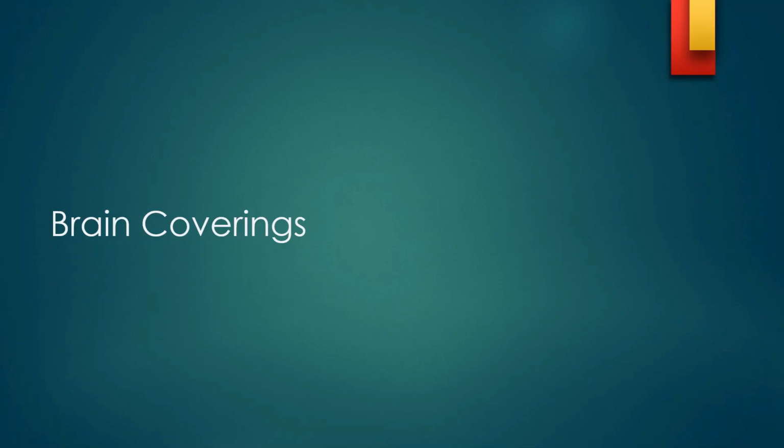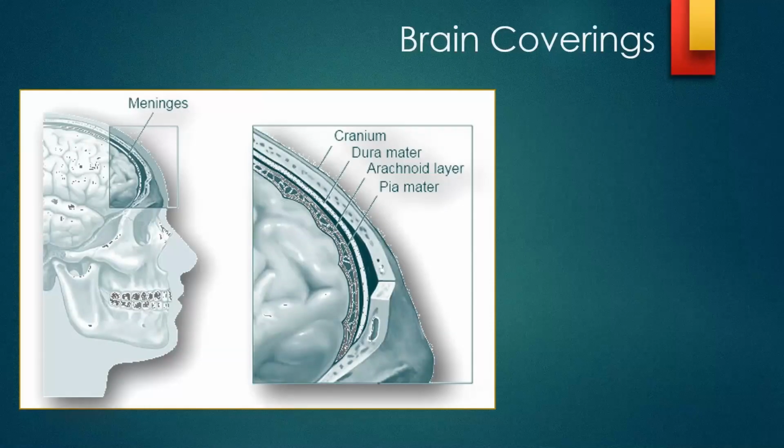Let's discuss the brain coverings now. You can see this is the skull and the brain inside, and we have taken a portion of the skull and the brain and it is enlarged here. This is the brain, this is the pia mater, this is the arachnoid mater, and there is a dura mater, and then the cranium. Cranium is nothing but the skull. These are hair, and skin is here. So this is how the whole brain covering occurs.